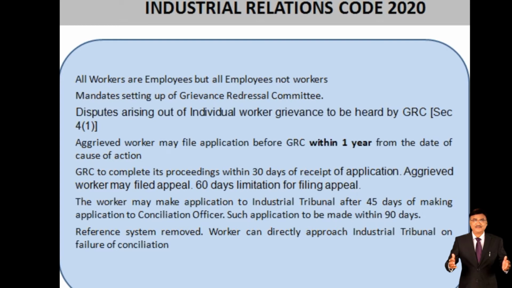The grievance redressal committee is to complete its proceeding within 30 days of receipt of the application.